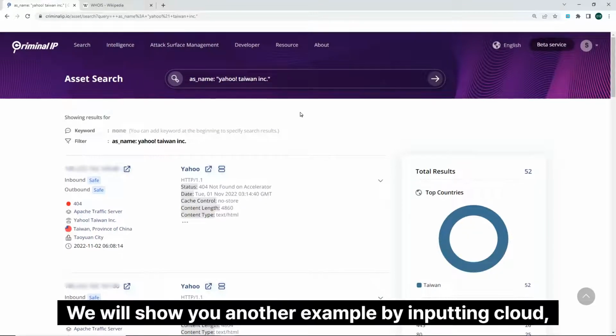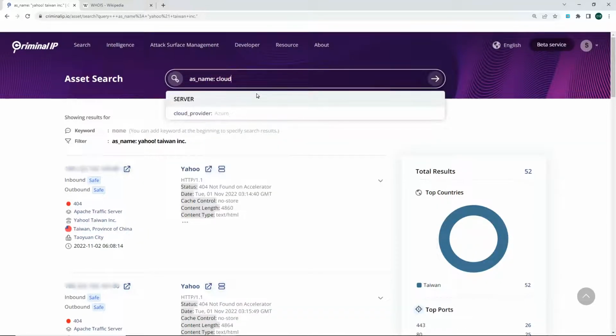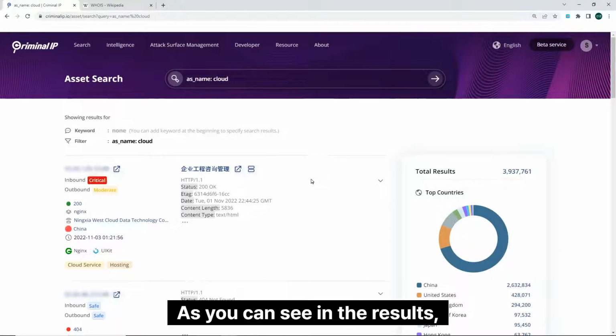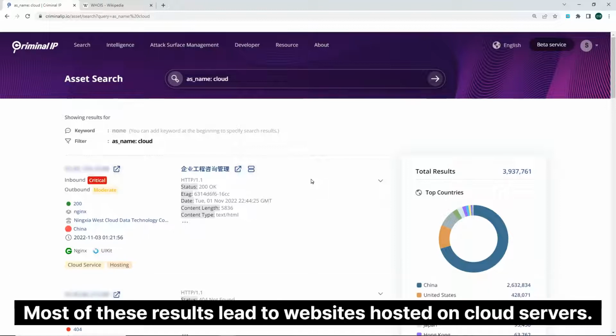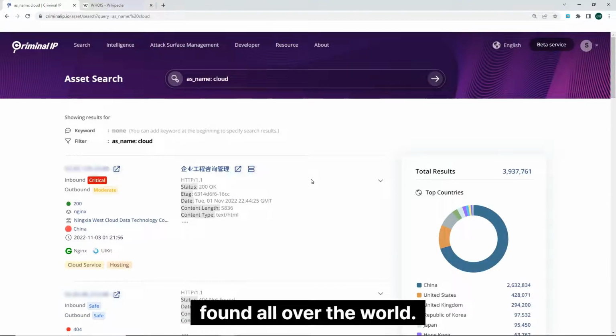We will show you another example by inputting cloud, a general keyword, into AS name. As you can see in the results, we get a lot of results of IT assets with different Whois information. Most of these results lead to websites hosted on cloud servers. This keyword can help users find different cloud IP servers found all over the world.